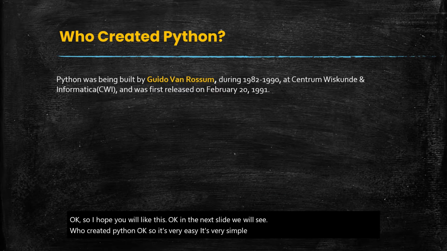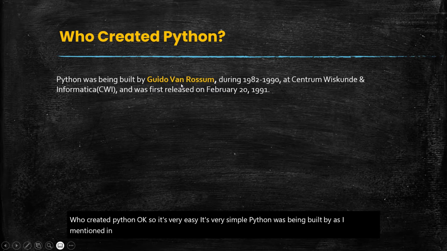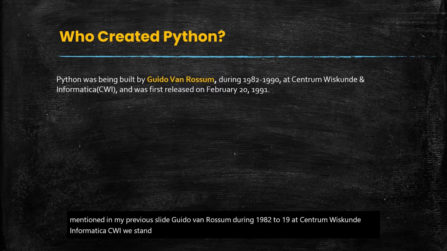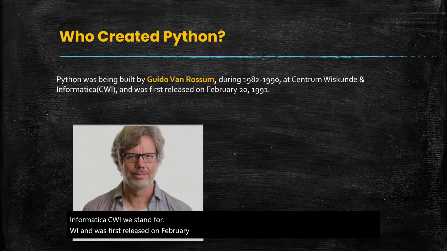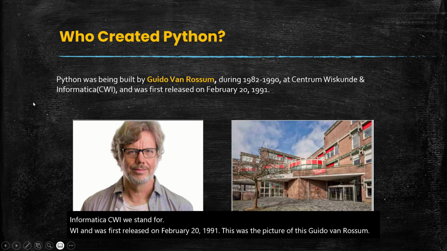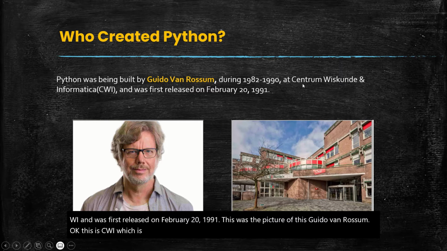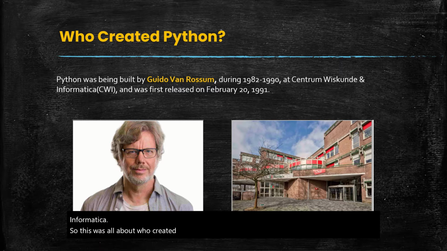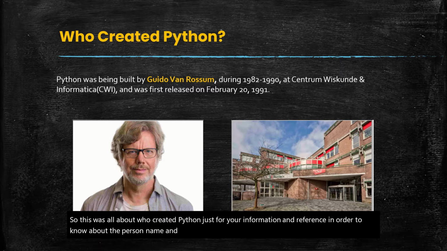Python was built by, as I mentioned in my previous slide, Guido van Rossum during 1982 to 1988 at Centrum Wiskunde Informatica, CWI, and was first released on February 20, 1991. This was the picture of Guido van Rossum. Okay, this is CWI, which stands for Centrum Wiskunde and Informatica. So this was all about who created Python, just for your information and reference, in order to know about the person's name and the exact Centrum name.